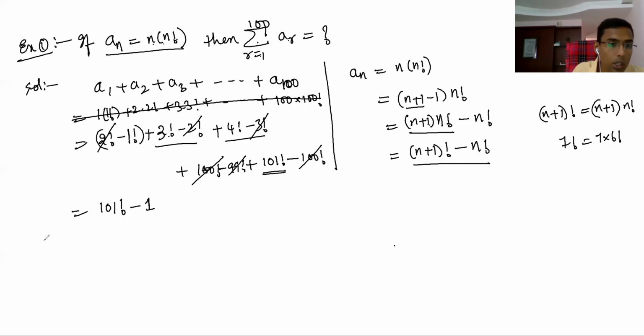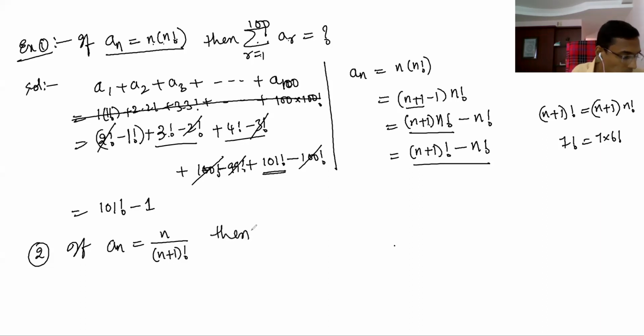This is a very important logic to learn. Okay, here if a n equal to n by n plus 1 factorial, then summation n equal to 1 to 50 a n is equal to what? Okay, this is also the same model like that only. This is also an important idea.